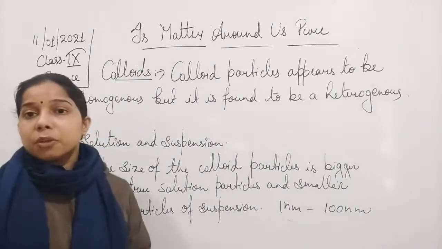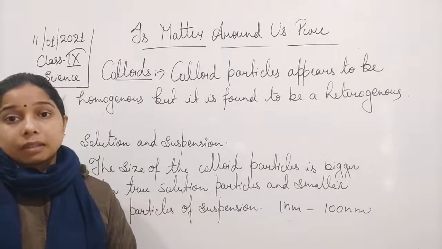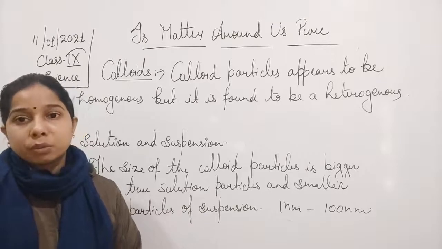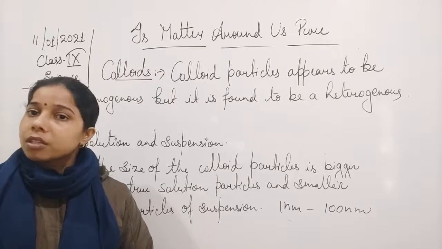So generally when you look at the colloidal solution, it seems that the colloid particles are homogeneous, okay, but with the help of a powerful microscope, it is found that it is actually a heterogeneous mixture.